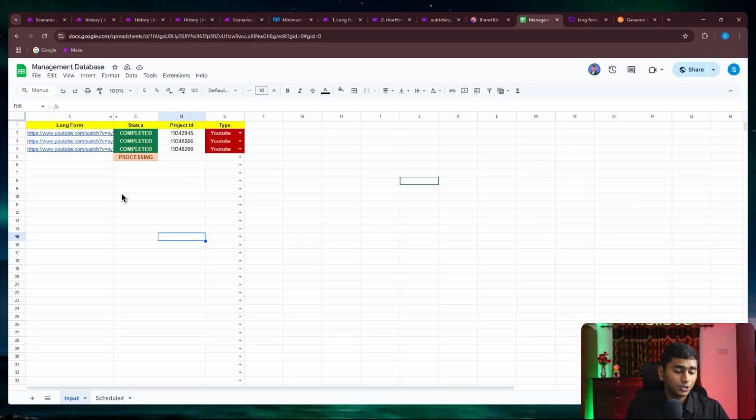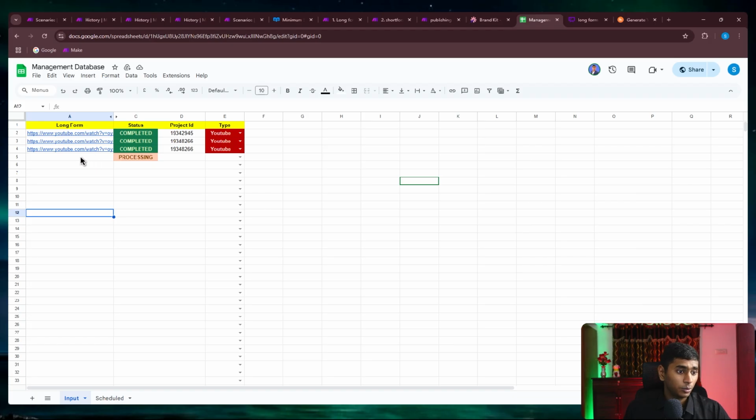Okay, so yeah, that is basically it. What I'm explaining right now is related to this sheet. Let's say you're using an RSS feed and you're just trying to automate it fully. In that case, all you've got to do is, whenever a new link is found, you could use exactly the same method, but the only thing that RSS is going to do is, instead of you putting the link inside this one, RSS is going to do the job for you. As simple as that, right?